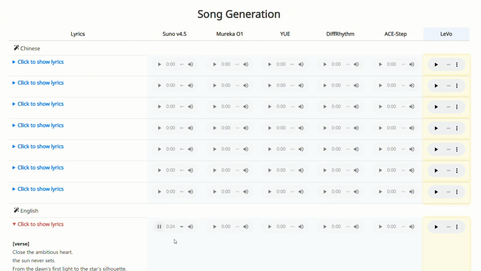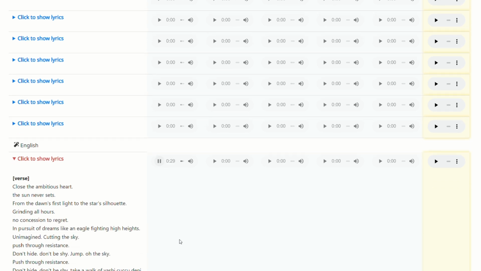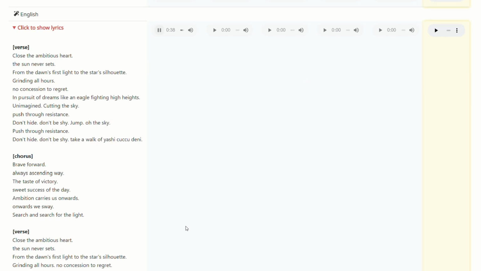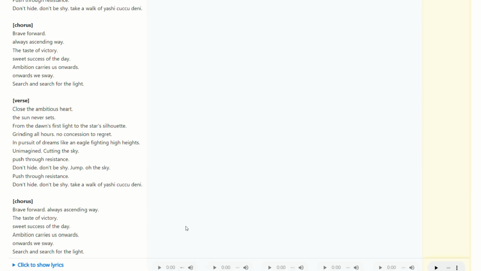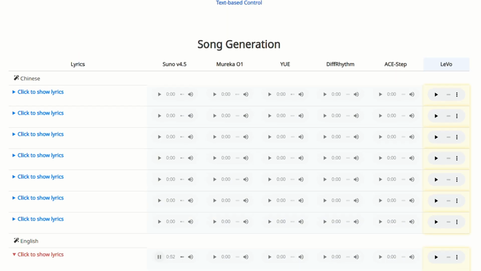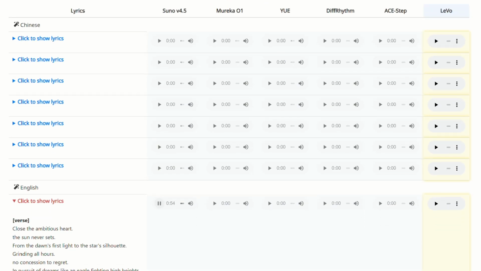Closed ambitious heart, the sun never sets. From the dawn's first light to the star's silhouette. Grinding all hours, no concession to regret. In pursuit of dreams like an eagle fighting high heights. Unimagined, cutting the sky, push through resistance. Don't hide, don't be shy. Jump for the sky, push through resistance. Don't hide, don't be shy. Take a walk.